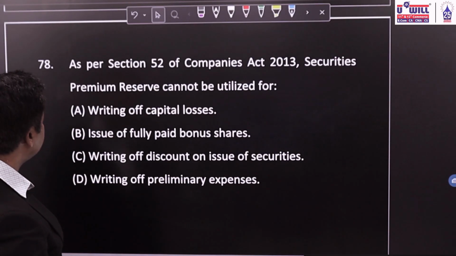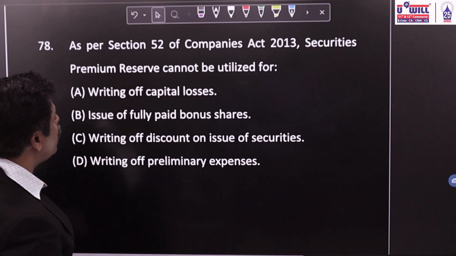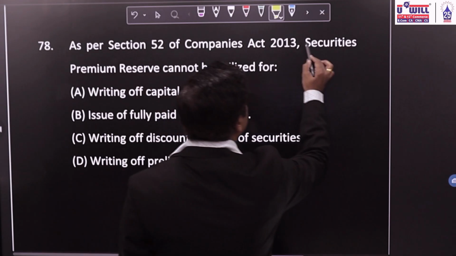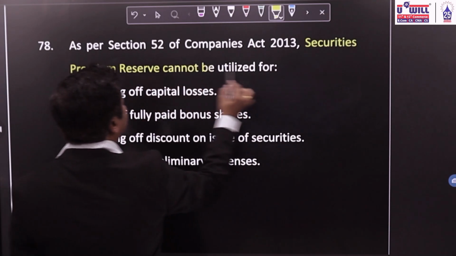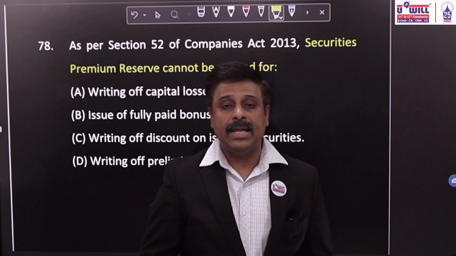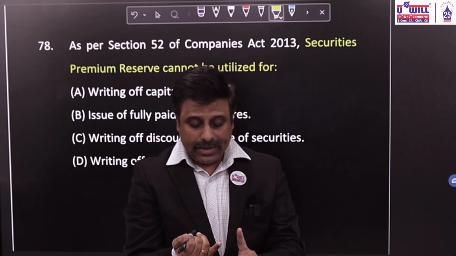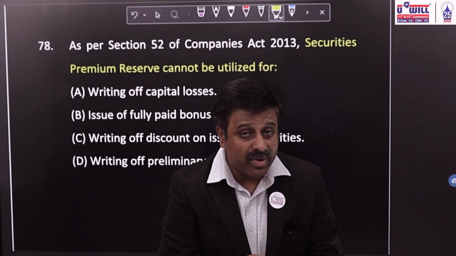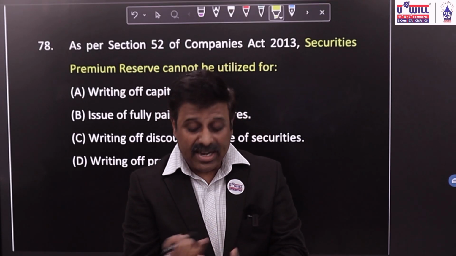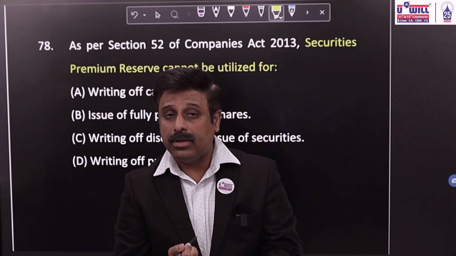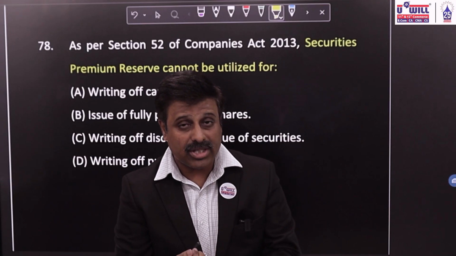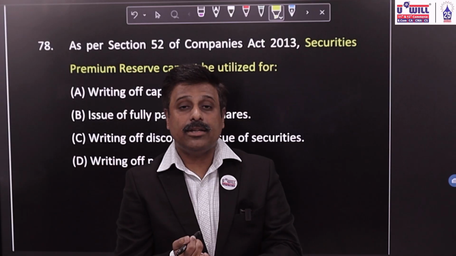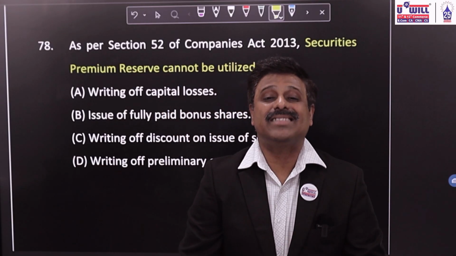78. As per section 52 of Companies Act 2013, security premium reserve cannot be utilized for... See, what you have studied, that security premium can be utilized to write off the discount on issue of debentures. Then we also studied first priority, we have to use security premium to write off the loss on issue of debentures, LOID, that is premium on redemption or loss. Further, we can use security premium even in giving bonus shares.